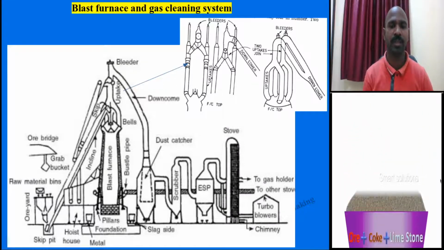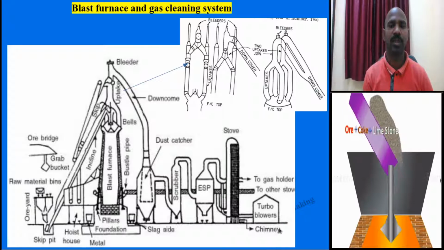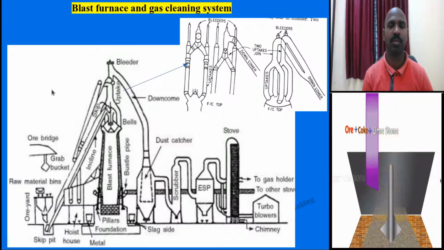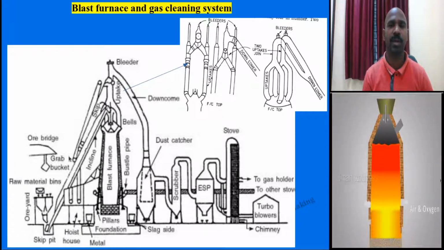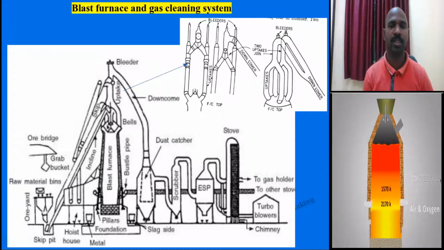There are many advantages for the turbo blowers, and some of the gas, since it is cleaned, will be sent outside through the chimney. These are the practical design. This is the entire blast furnace construction. This is how the skipping car, as I was showing in the last lecture, works: these are the raw material bins, and through conveyors it is connected and poured in at the top part.